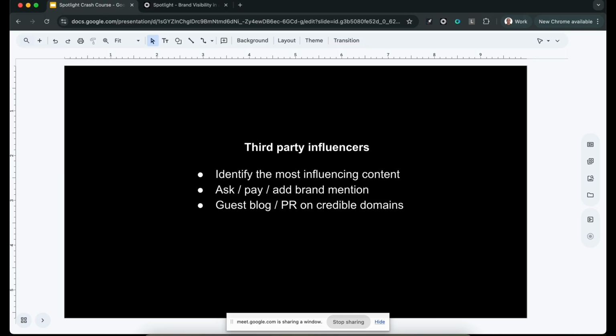We have a lot of data where we see trends of which domains are more influencing the models. But once you dive into a specific use case of a certain brand or a certain geography, you see that it's totally different. So you want to run an audit and see where the models are currently getting their data. And we'll see an example in just a moment.